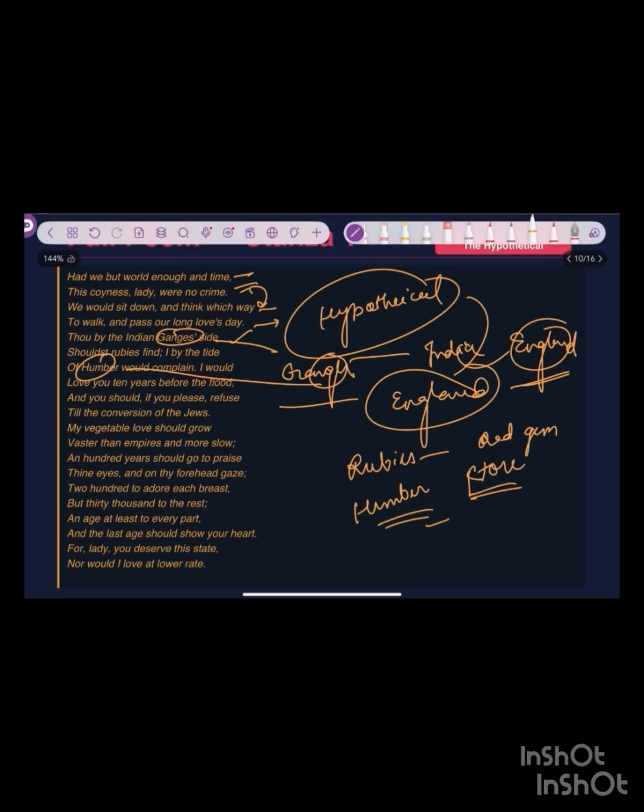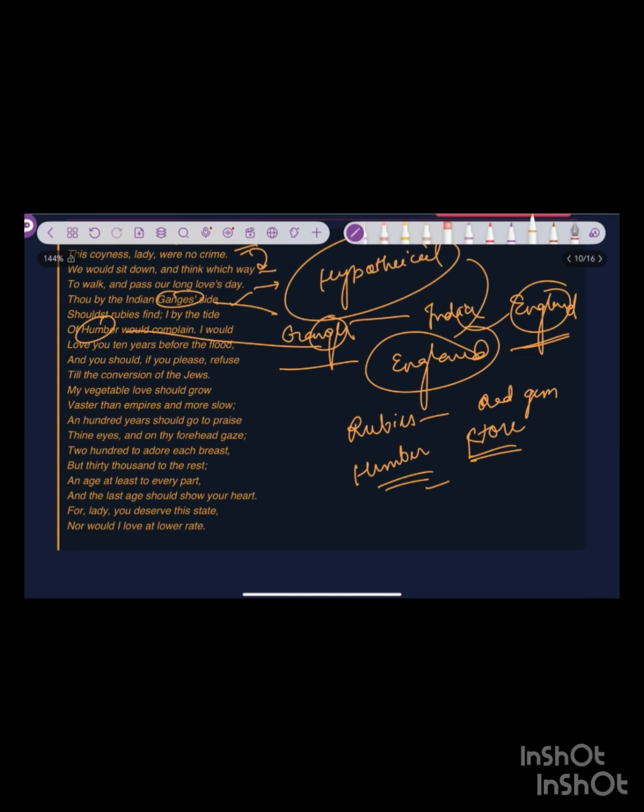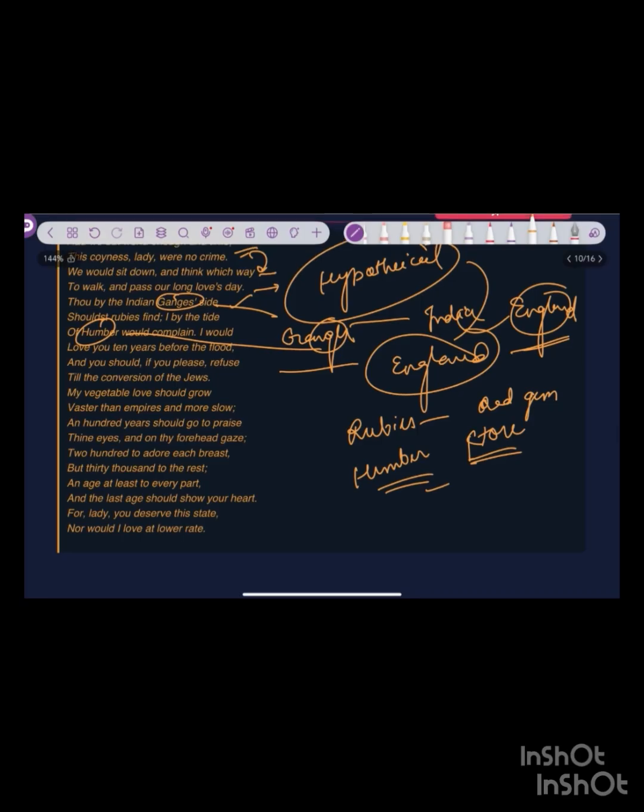And then he's moving on. I would love you ten years before the flood, and you should, if you please, refuse till the conversion of the Jews. The thing here is that in the book of Genesis, Noah talks about the flood where everything is destroyed.